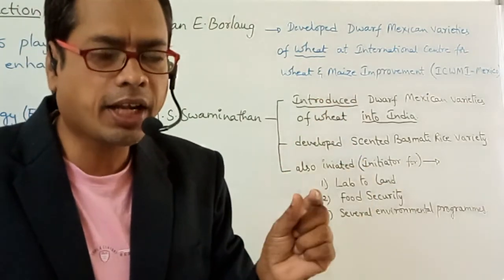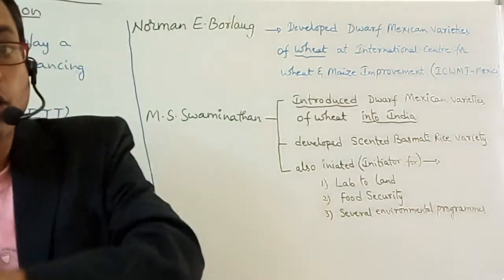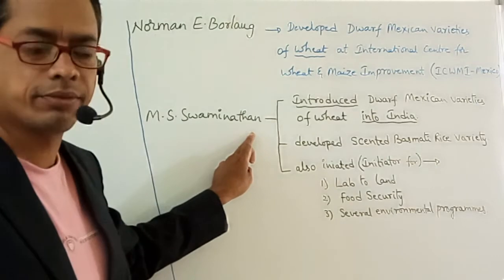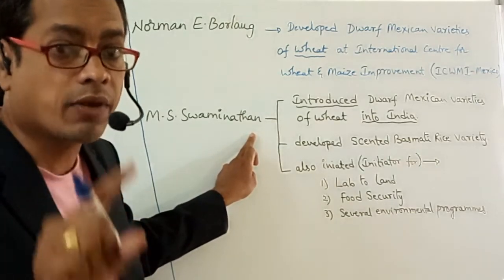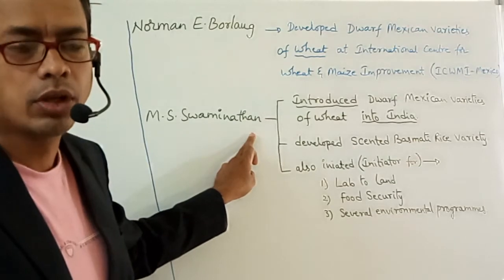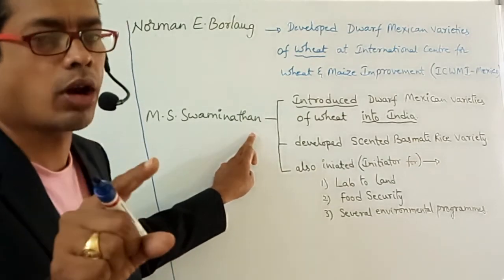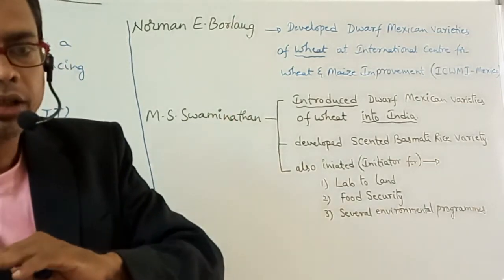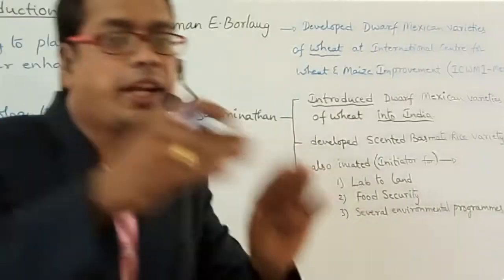That dwarf Mexican variety is introduced from Mexico to India by M.S. Swaminathan. M.S. Swaminathan did not develop the dwarf Mexican variety of wheat. Who developed it? Norman Borlaug. What he did? He introduced that dwarf Mexican varieties of wheat from Mexico to India.